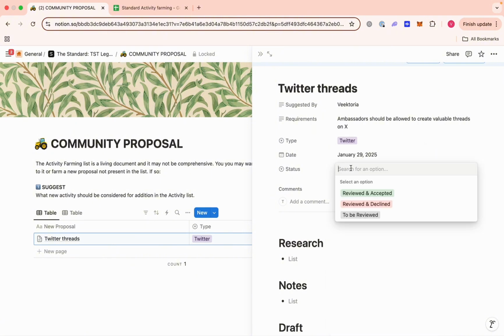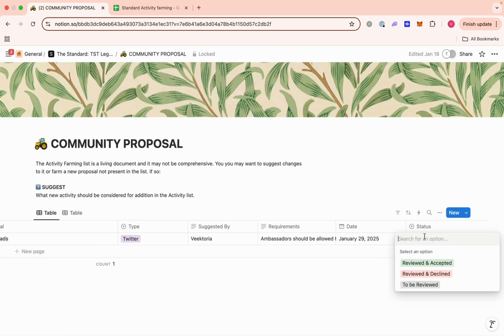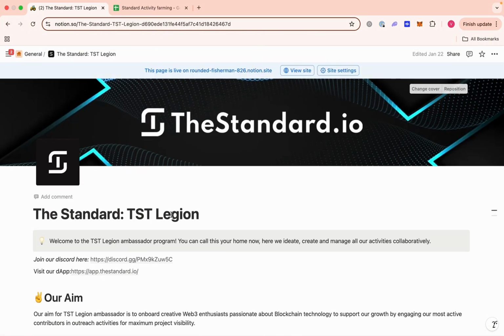I'm just going to put status. So I'm just going to leave this. This is not for you to decide. So when you fill this in, we, the program leads, will check it from time to time. We'll say, oh, this person made this suggestion, we're going to review it, and then we're going to give you the status. Did we review and accept it, or did we review and decline it, or are we still reviewing it? Right, so that is left for us to decide. When you come here, you can check the status, and then you know if your proposal got accepted, is still being reviewed, or got rejected. So let's go back to the main page.